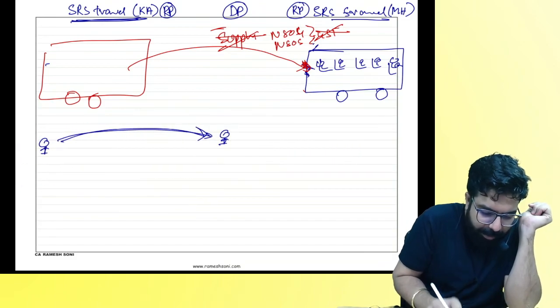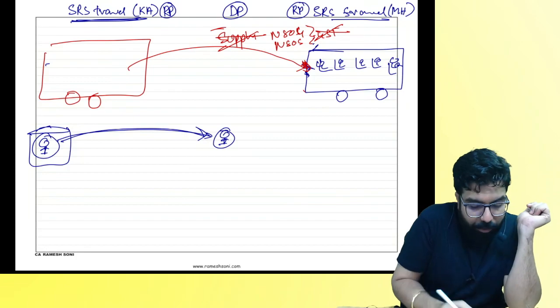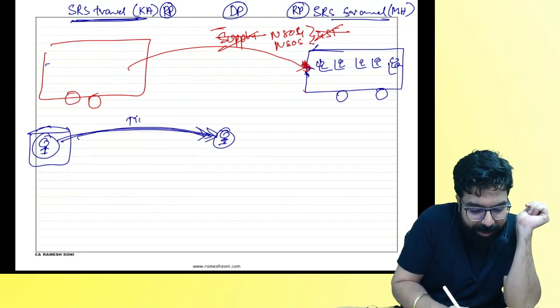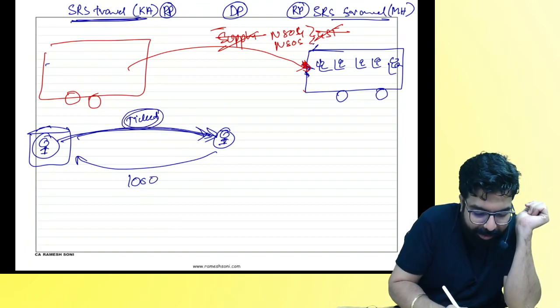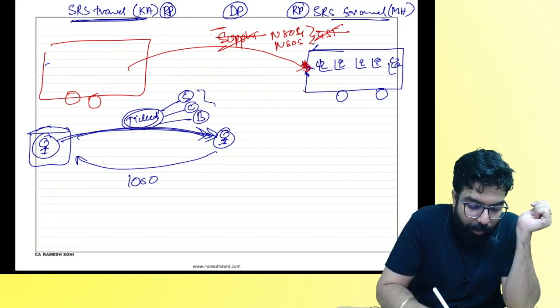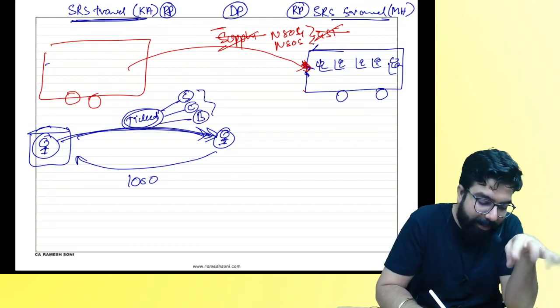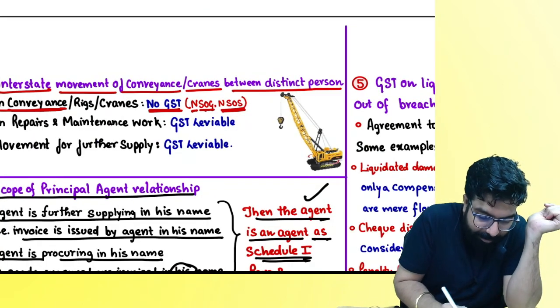Okay, everyone? I am in Karnataka, SRS Travel. You are in Karnataka. You told me, sir, I want one ticket. I gave you one ticket and you gave me 1000 rupees. My question is, when I sold you the ticket, is it a supply? It's a sale in the course of my business. So when I am selling you the ticket, will I charge you GST? Yes or no, everyone? On the bus, there is no GST.